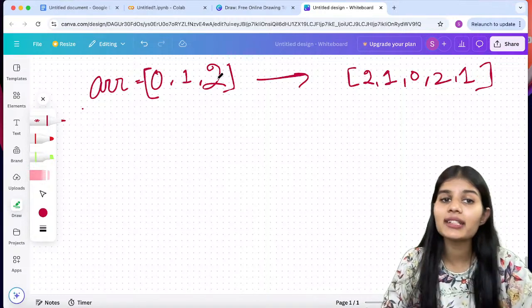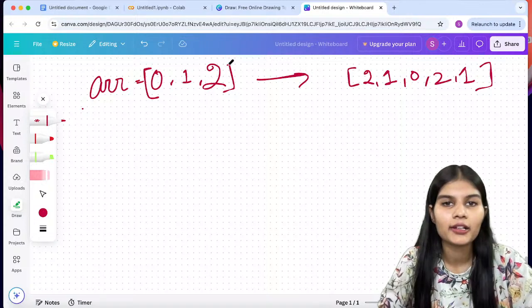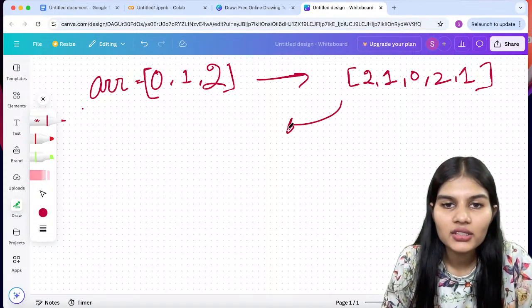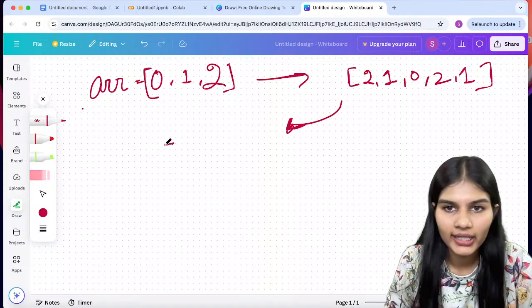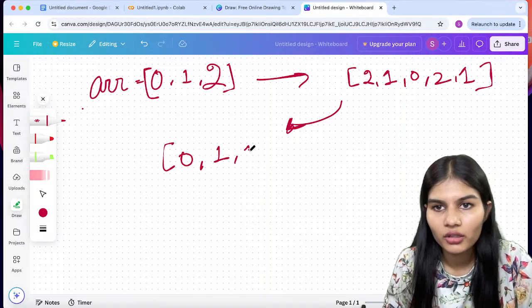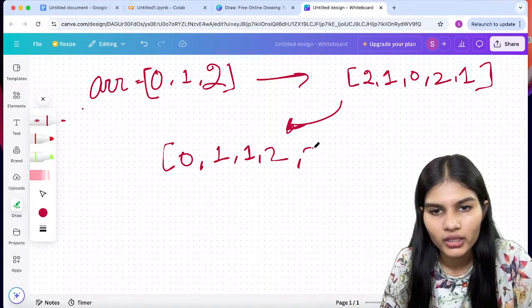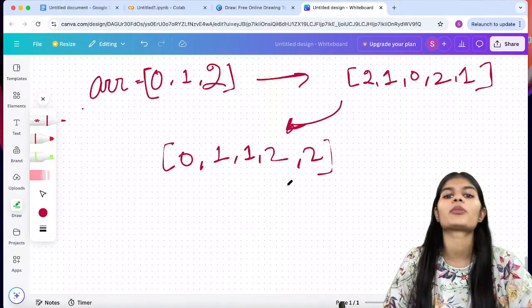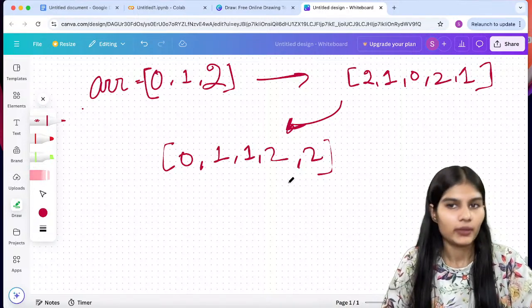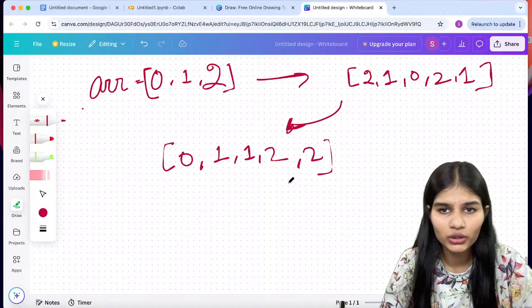The adjacent means 1 1 should be together, 2 2 should be together, like that. So my final answer for this whole array should be 0, 1, 1, 2, 2, like this. This should be my final answer. Okay. Now we would be writing up the solution for this.